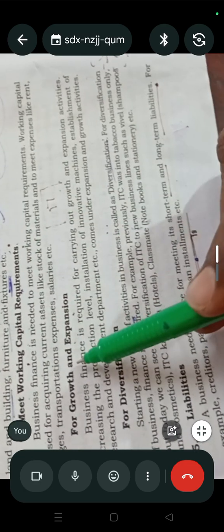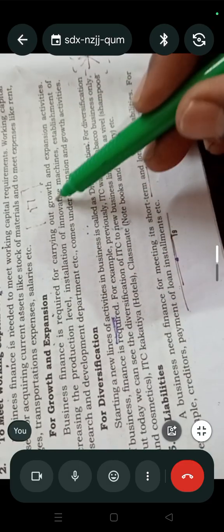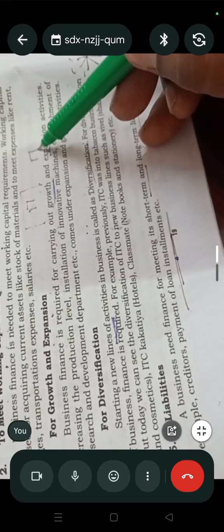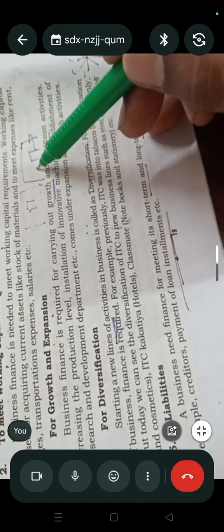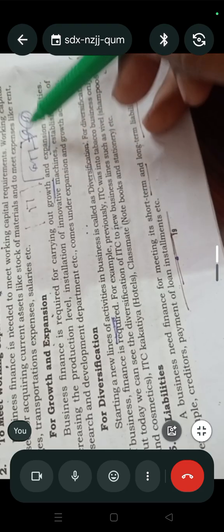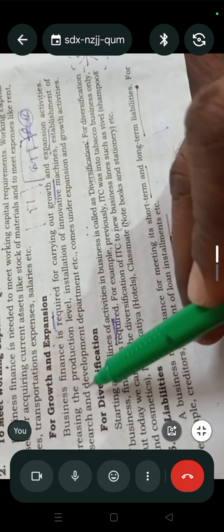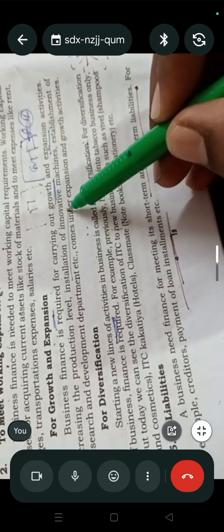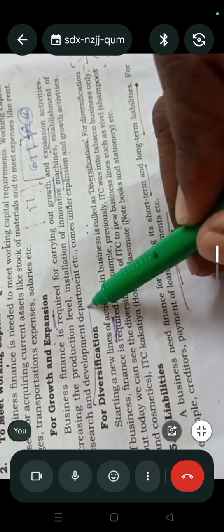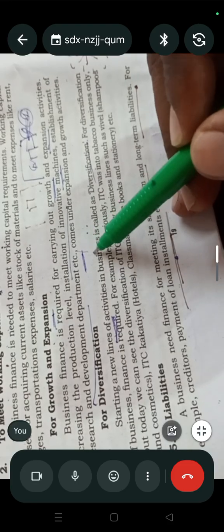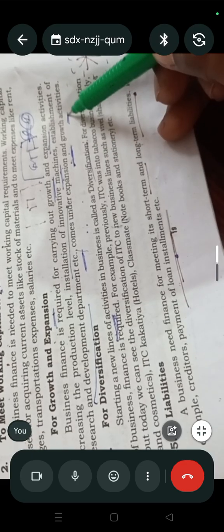Next, growth and expansion. Business finance is required for carrying out growth and expansion. For example, for a small business to increase its size, we need more building capacity, more machineries, more laborers, and more investment. For that purpose they need more finance. Right? So, increasing the productive level, installation of innovative machines, new techniques, establishment of research and development. For these purposes, they need huge money. These come under the expansion of growth activities. For growth and expansion, they need business finance.